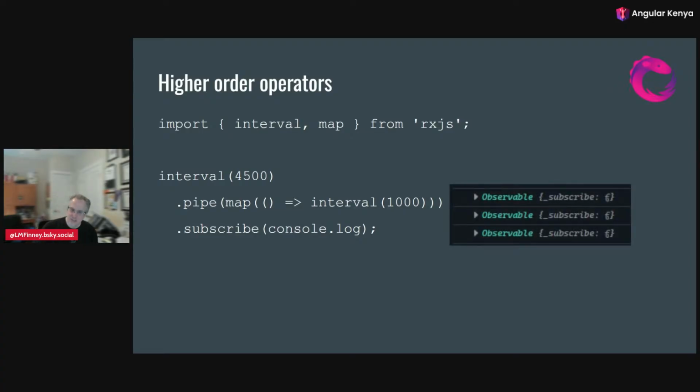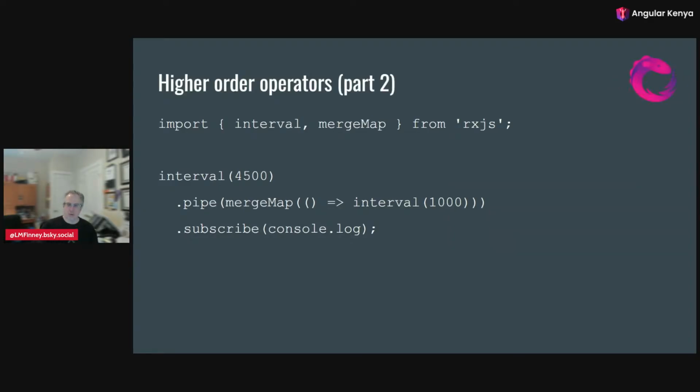The reason it doesn't is map replaces the previous value with whatever the new value is. An interval doesn't return those numbers. Interval returns the observable that contains those numbers. So instead, what we get is every 4.5 seconds a new observable showing. And that's not what we wanted. But this is what most people try when they want to solve this problem. What we need is something that is a higher order operator that is more powerful than map.